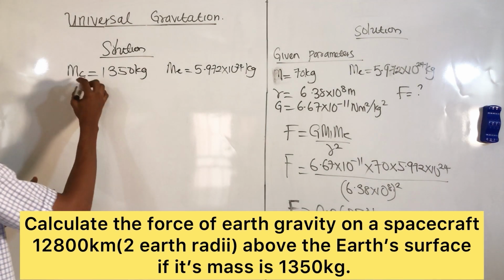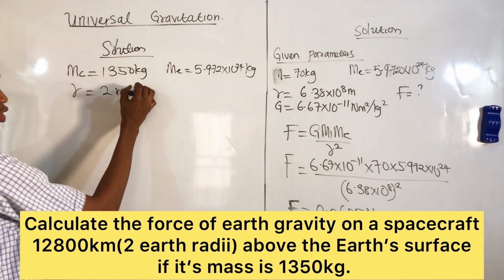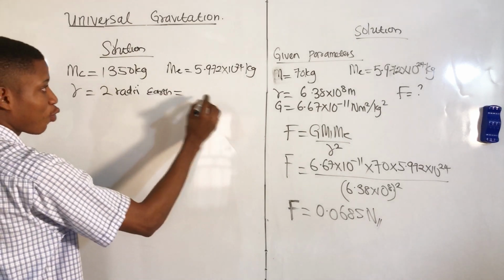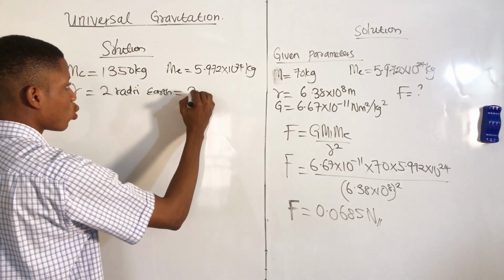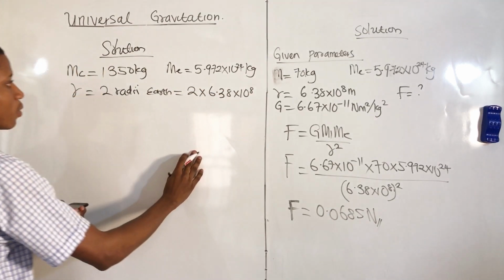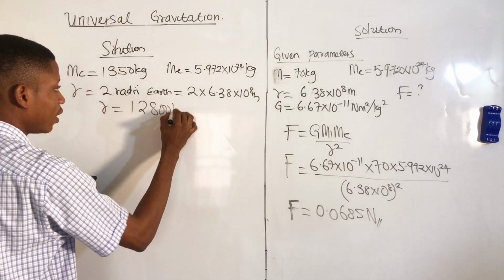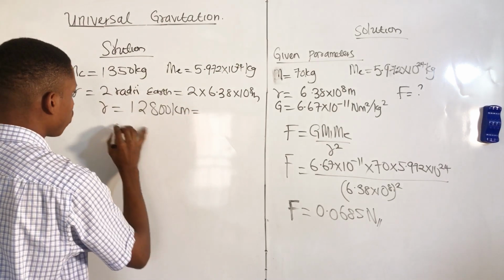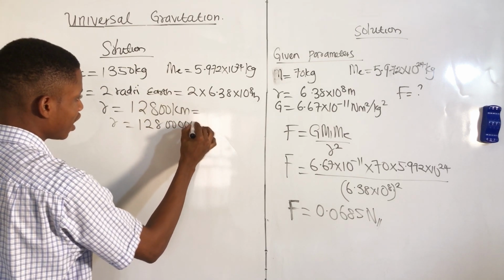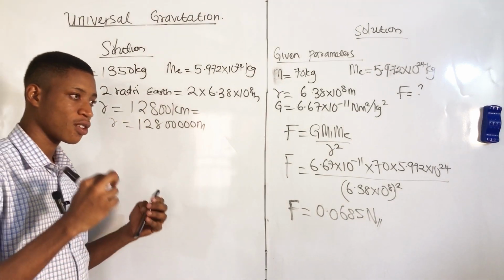Of course, they have given us the distance of separation. They give us 2 radii of the Earth. If you look there, you see 2 Earth radii, or radii of Earth. So you should know that we are given the radius of the Earth in this question: 2 times 6.38 times 10 to the power 6 meters. From the question we are given 12,800 kilometers, which is equivalent to 12,800 with 3 zeros representing the kilometers. If you multiply this, you see that this is close to this, but the assumption is 2 Earth radii.